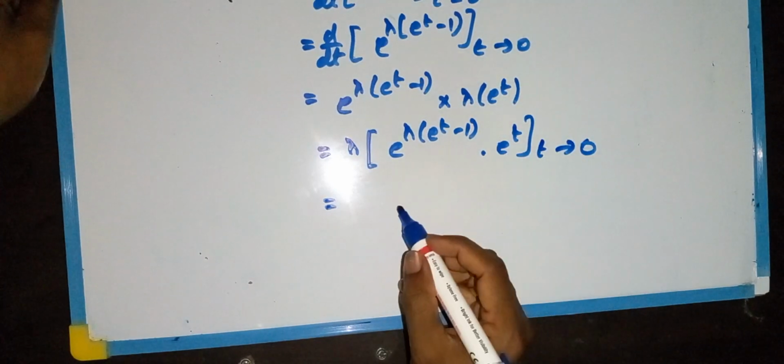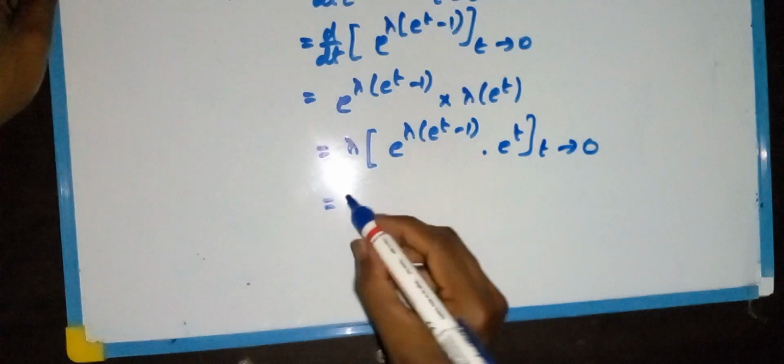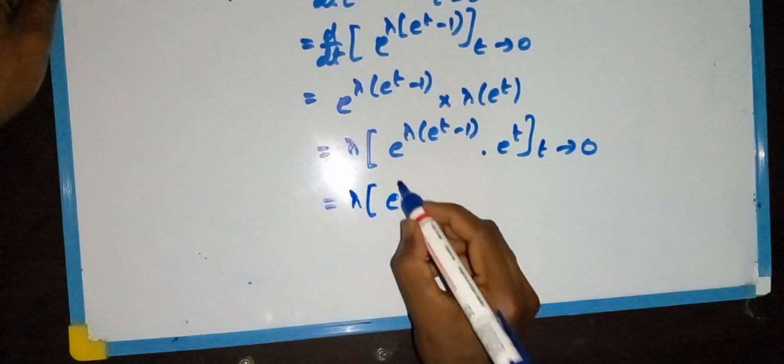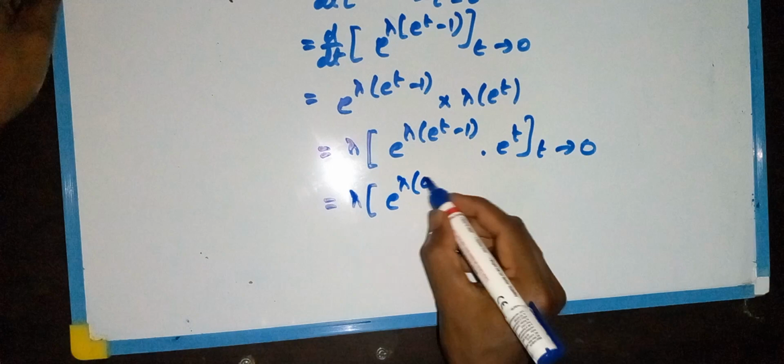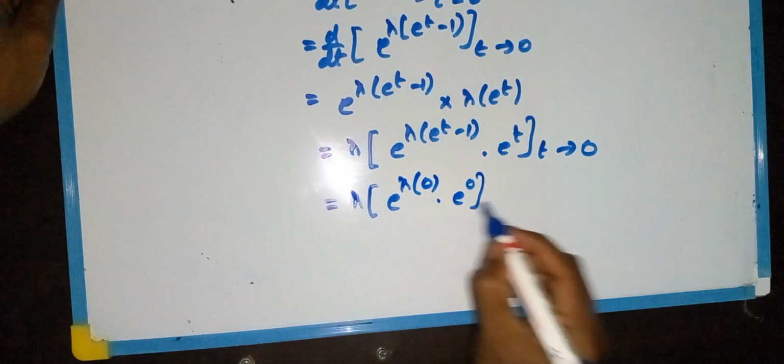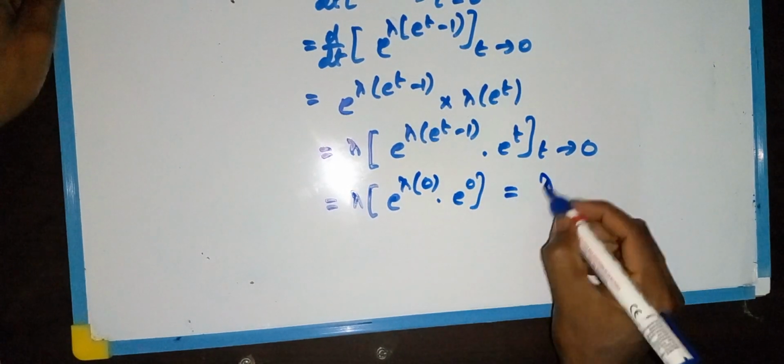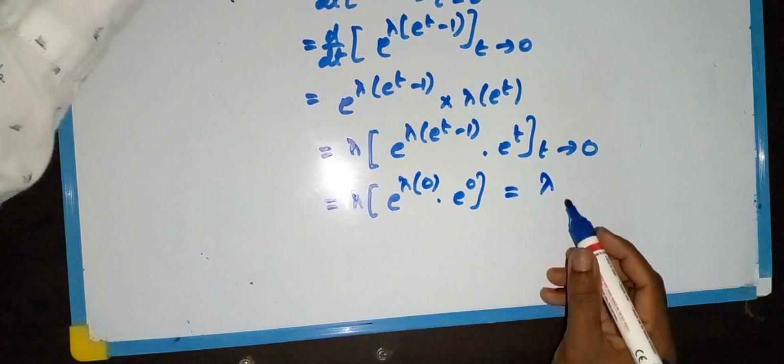What happens when we put t tends to 0? Lambda into e power lambda into (e power 0 minus 1): e power 0 is 1, 1 minus 1 is 0, into e power 0, which is 1. So that is equal to lambda. So mean is equal to lambda.